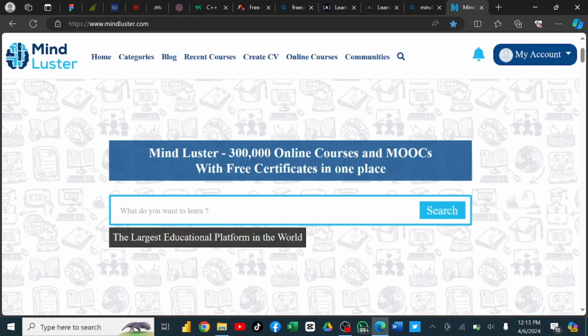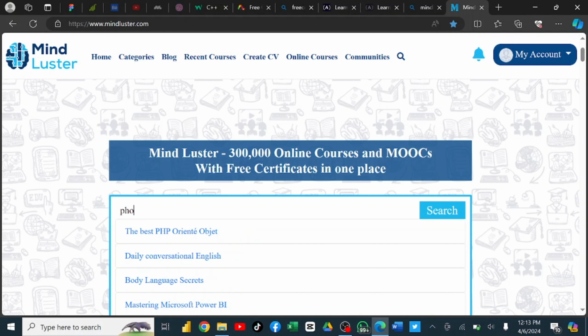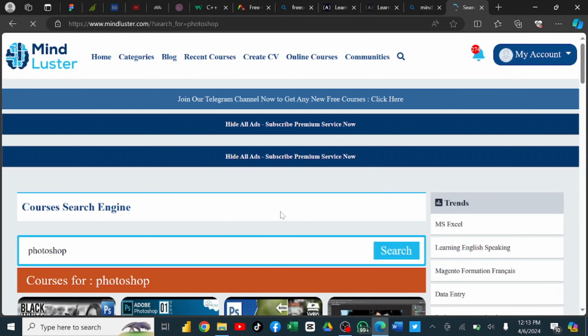So you can actually learn any skill on MindLuster. Okay, so let's just check out some skills you can actually learn on MindLuster. So if you're a graphics designer and you want to learn Photoshop, okay, let's type in Photoshop, click your enter button.